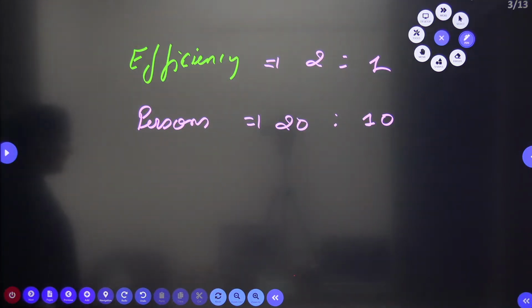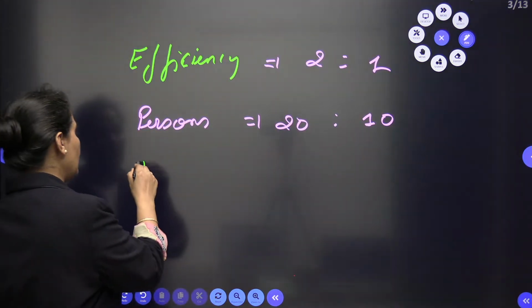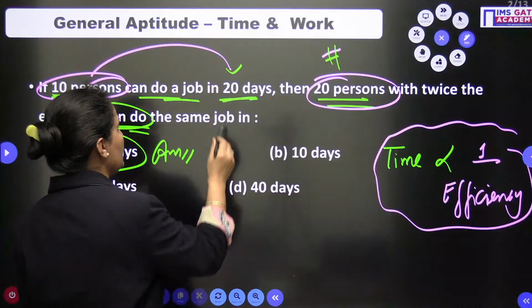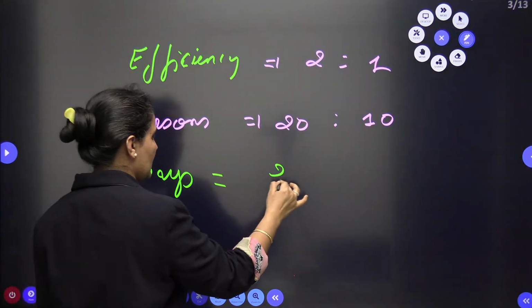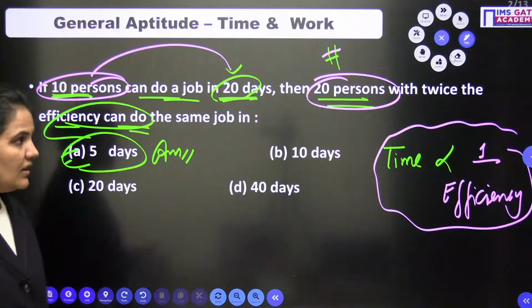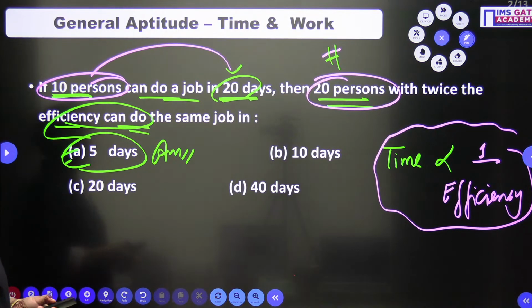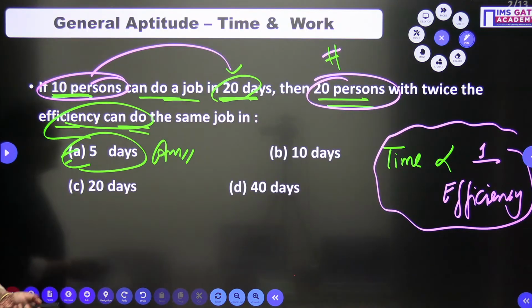Now one thing I can understand from here, this is 20:10, 2:1. If I go with the ratio between the number of days, in this first case the number of days is 20, and in this case let the number of days be x. In the first case the number of days is 20, and in the second case the number of days is x.